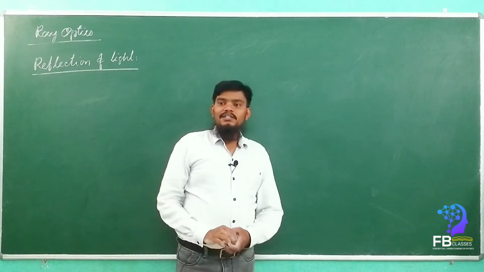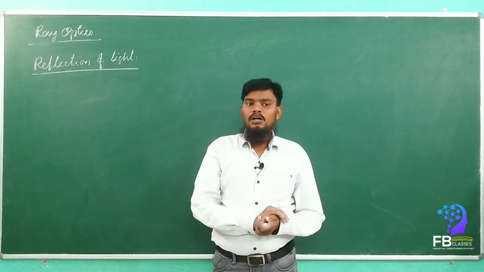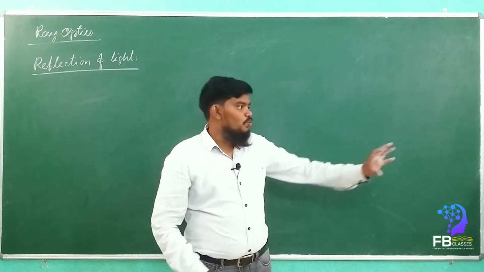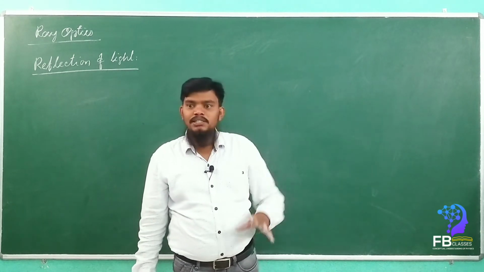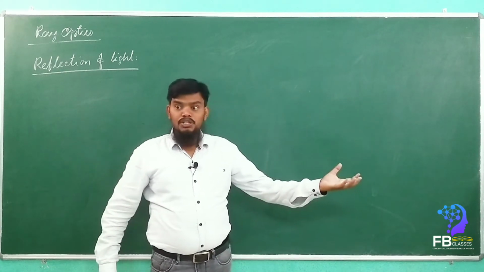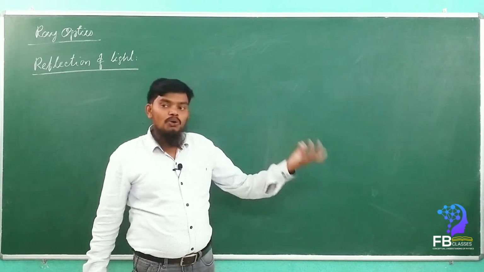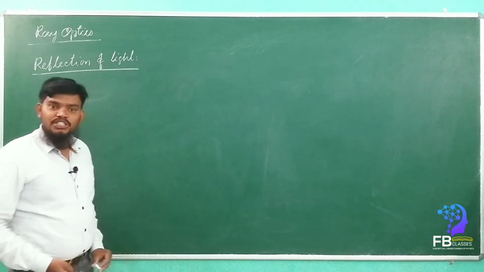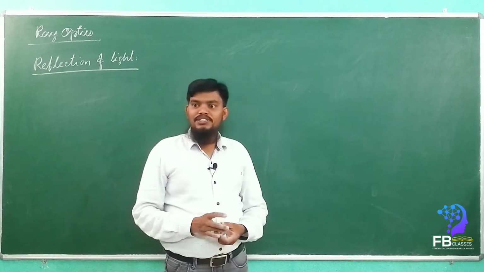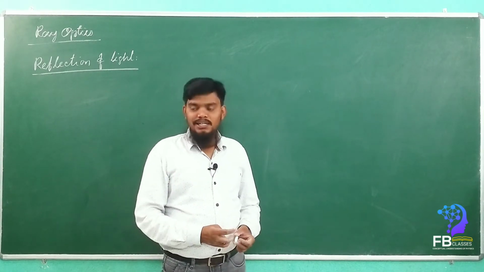Reflection of light is nothing but whenever light falls onto an object and the object reflects the light rays back, those light rays come from the object and fall in our eye. Then the eye can recognize the object. That phenomenon we call reflection. So how can we define reflection? Simple. Reflection is nothing but the bouncing back property of light in the same medium.